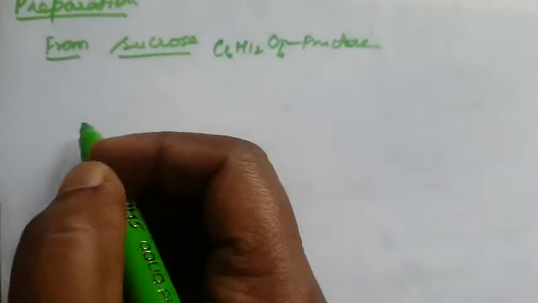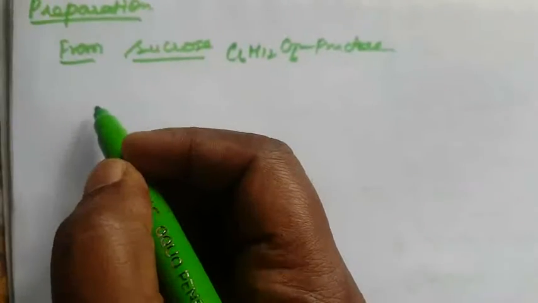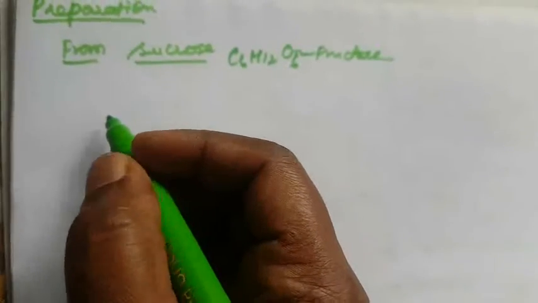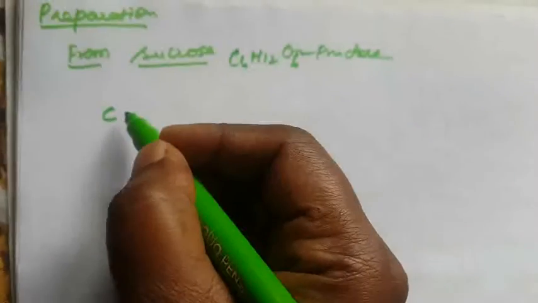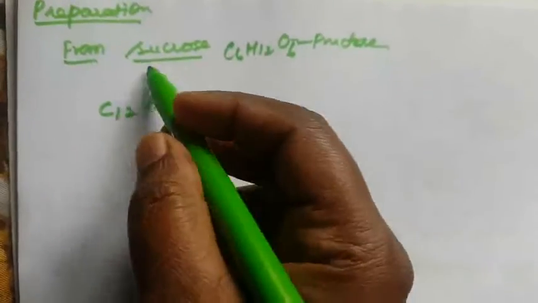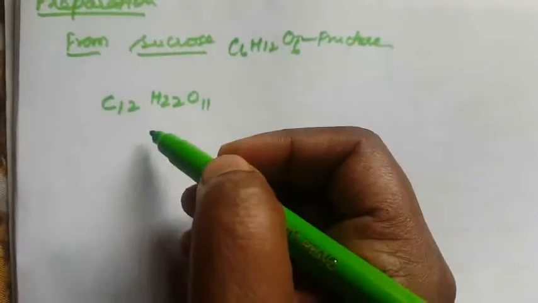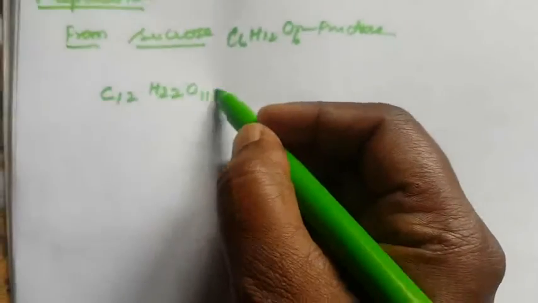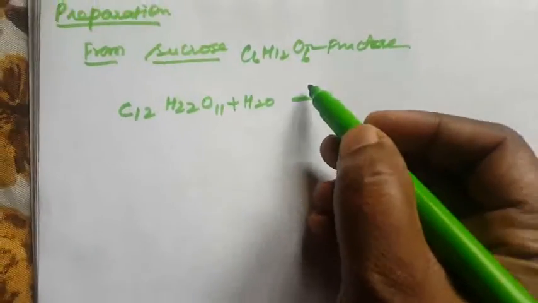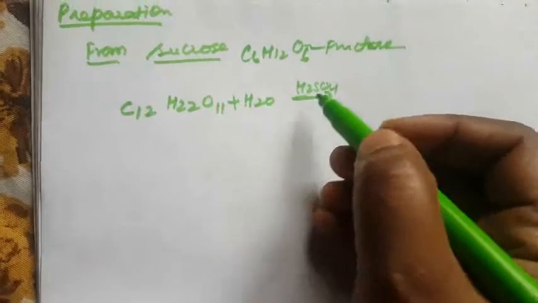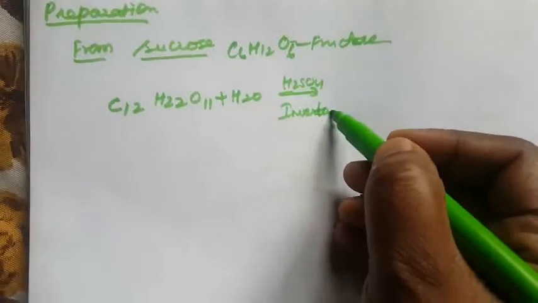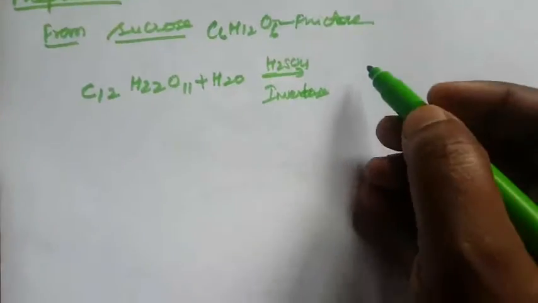It is prepared from sucrose. So what is meant by sucrose? Sucrose is heated with dilute sulfuric acid or with the enzyme invertase. The formula of sucrose is C12H22O11. Sucrose is present in cane sugar. When it reacts with water in the presence of dilute sulfuric acid, H2SO4, or invertase enzyme, the invertase acts as a catalyst to form glucose.